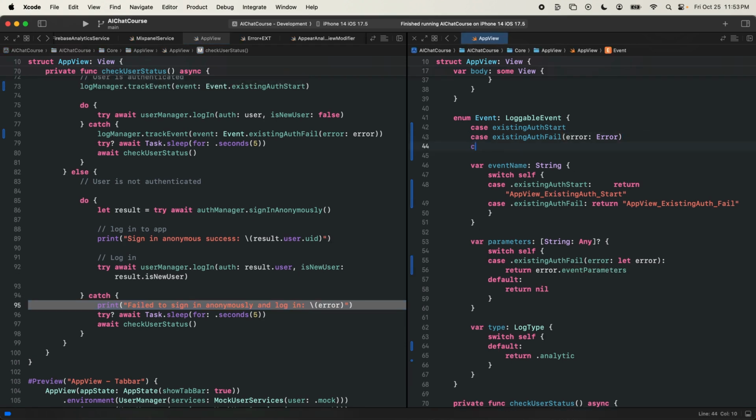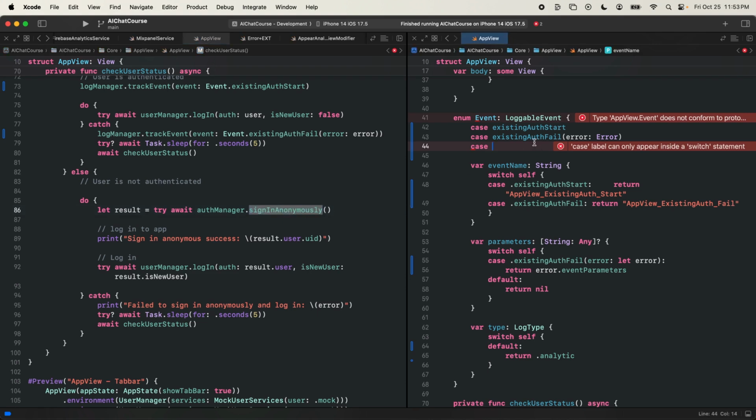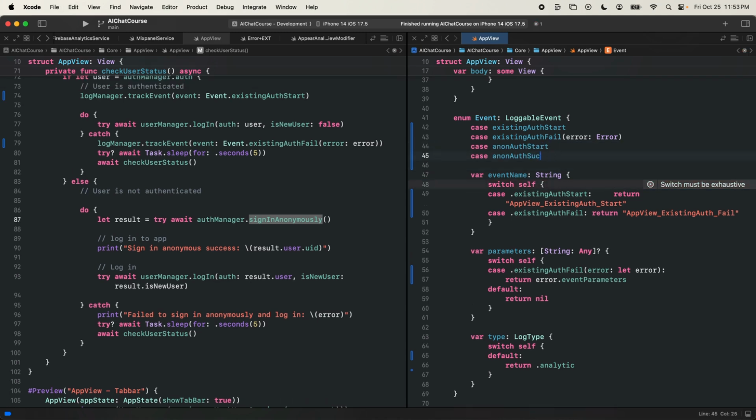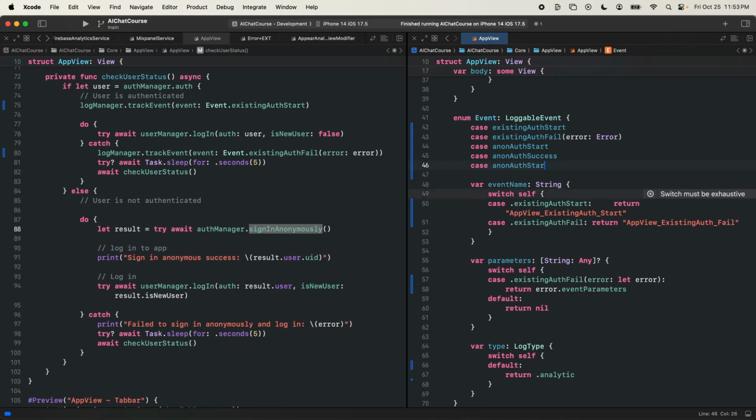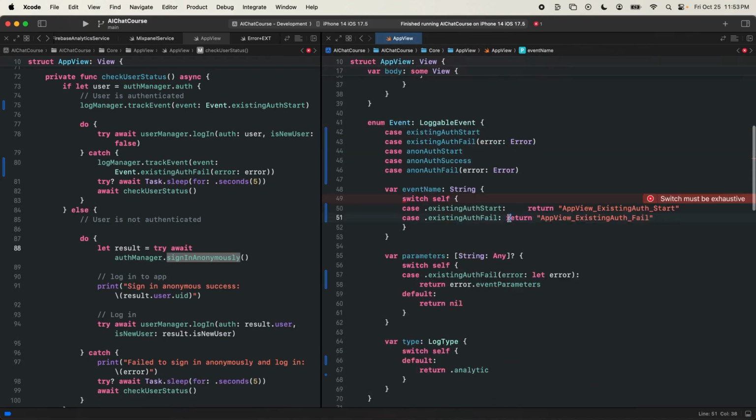Let's come in here. We'll have a case, and we'll say this is for logging in anonymously. I'll call it anon for anonymous. Anon auth start, let's do anon auth success, and anon auth fail. And the failure, again, will also pass in the error here. So now for our event names, let's go ahead and line these up.